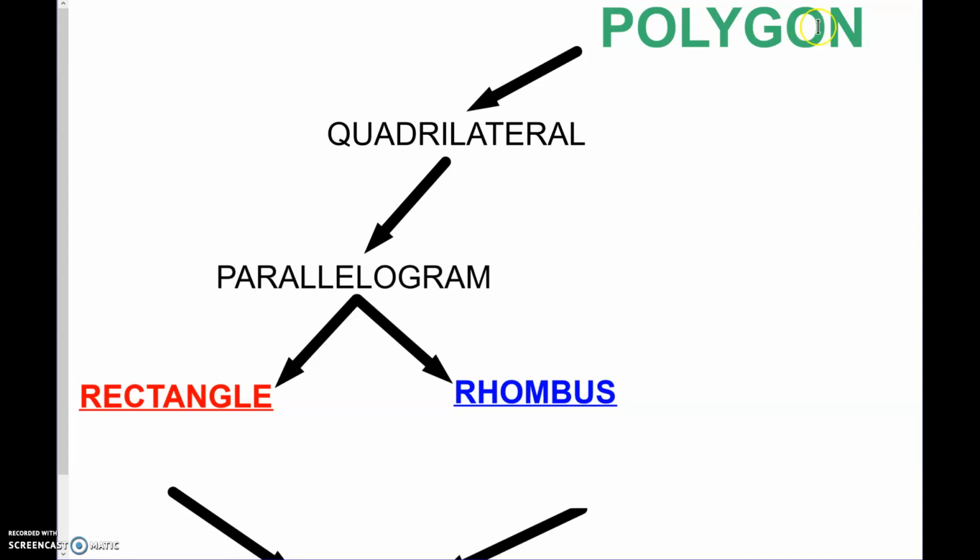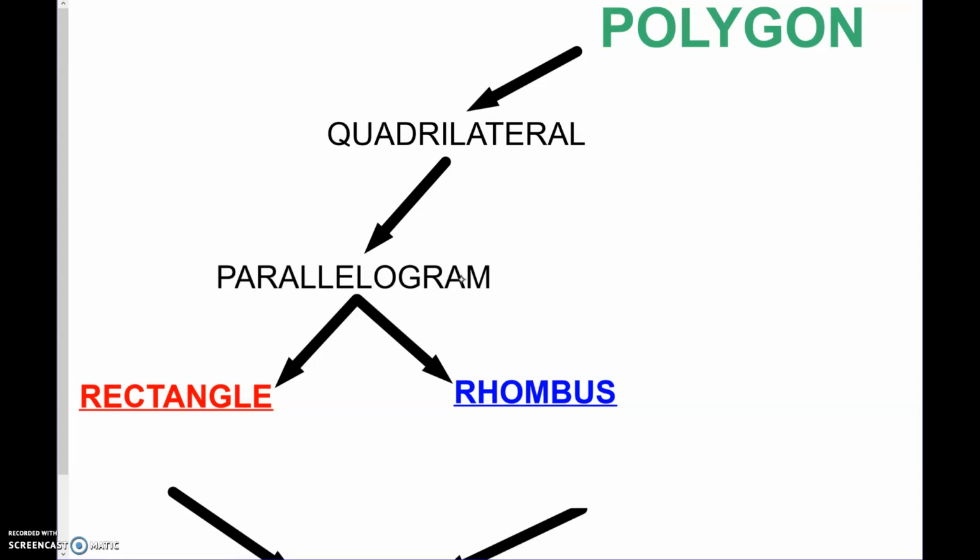So we've been studying the polygon. Then we talked about in the polygon, we can have a quadrilateral. Well, now if all those properties happened, we had a parallelogram. Well, you guys probably also know these other 2 red and blue words in here.